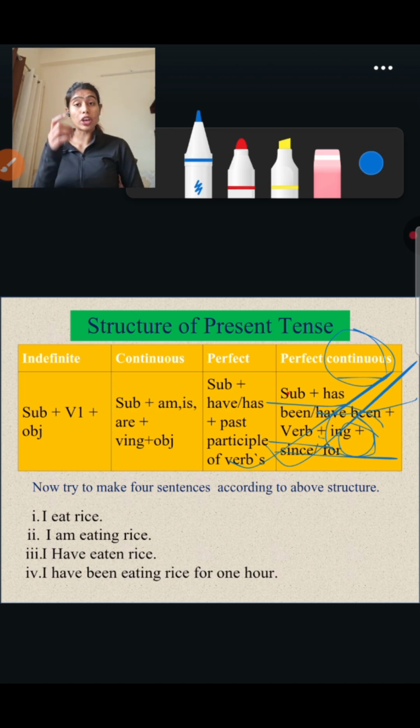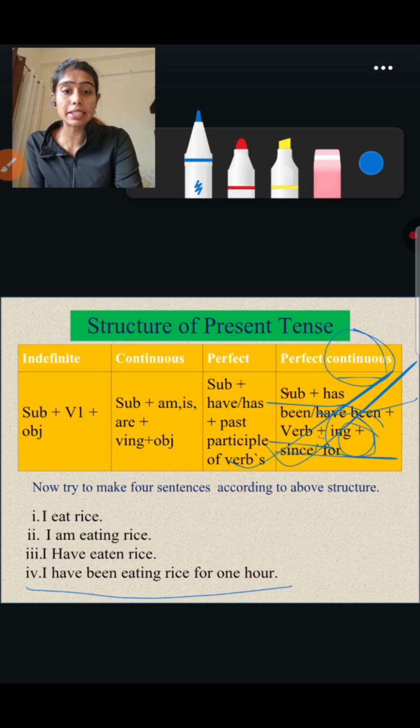Since is used when you know the starting point of an action, the specific point of time. Okay, for an example, I have lived here since 2010. And for is used when you know the time duration of an action. Okay, for an example, I have lived here for 10 years.